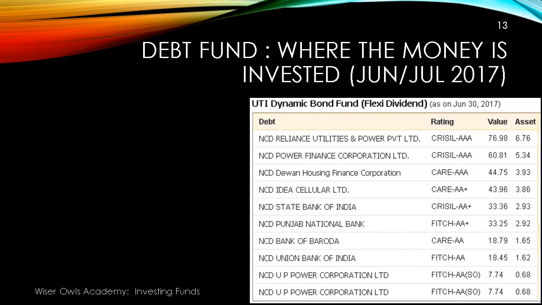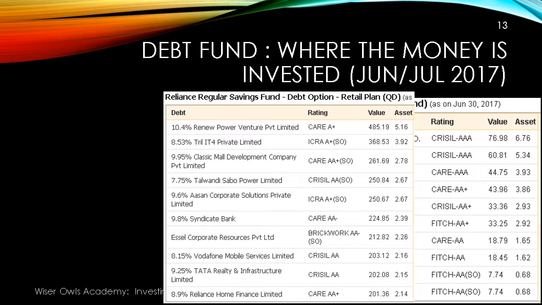Now here are examples, the 3 bonds which I mentioned in the previous slide. This is where the money goes. Now you'll see that all the money has been invested in non-convertible debentures of all these companies: Reliance Utilities, Power Finance Corporation, which is a government or a PSU. You've got State Bank of India, Punjab National Bank, and they are all AA or AA plus or AAA companies. Another bond which I showed in the last slide was the Reliance Regular Savings Fund. Once again, they have got all AA investments, and you have seen the returns in the previous slide.